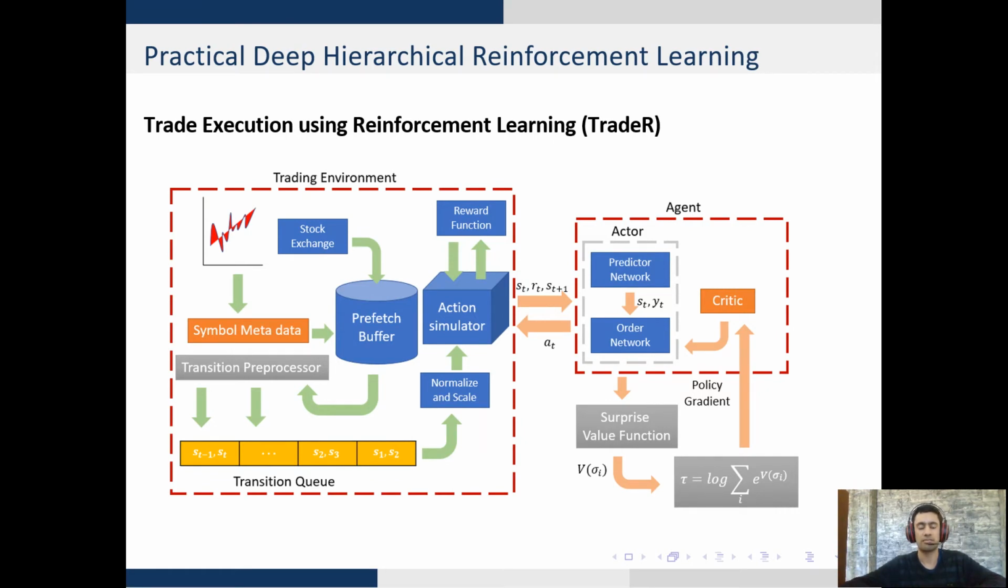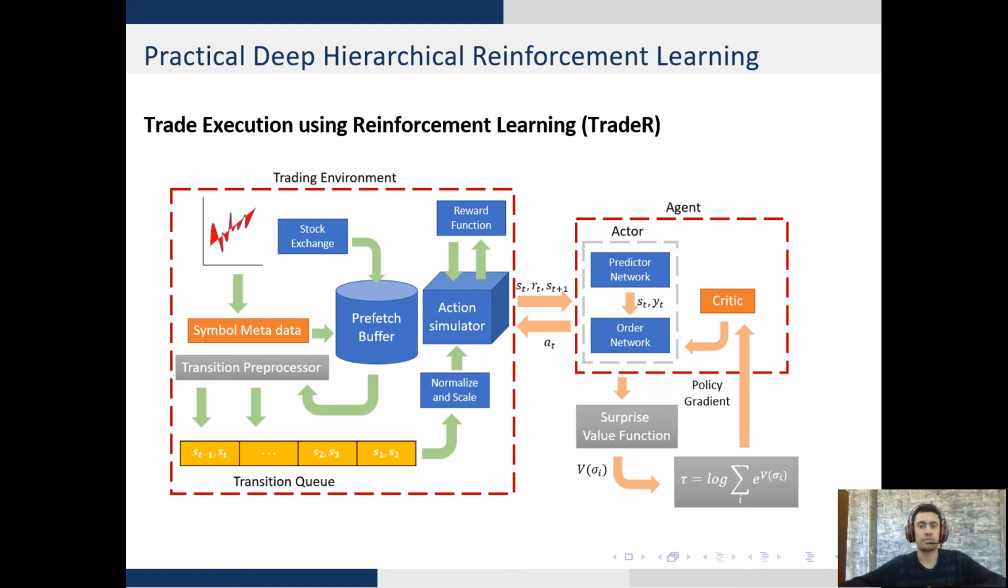TRADER is a trading framework which trains a reinforcement learning agent to optimize profits from real market stock data. The setup consists of an agent which optimizes profits using the actor-critic framework, making use of policy gradient updates. I make use of the energy-based surprise minimization scheme introduced in the previous section. The hierarchical component of the actor consists of two networks, the predictor network and the order network. At each time step, the actor samples a state from the environment, which is a vector of price transitions.